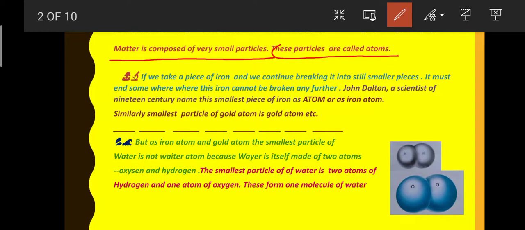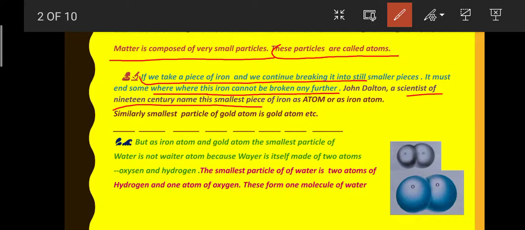Let's take an example. If we take a piece of iron and we continue breaking it into smaller pieces, it must end somewhere. That iron cannot be broken down further. John Dalton, a scientist of the 19th century, named the smallest piece of iron an atom, or an iron atom.